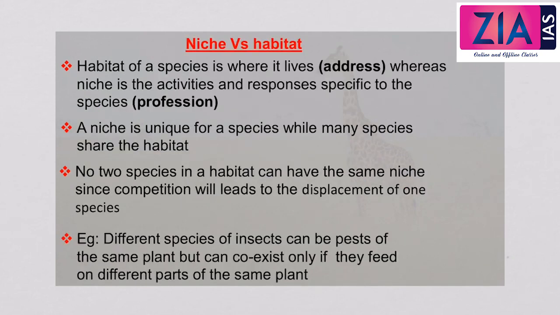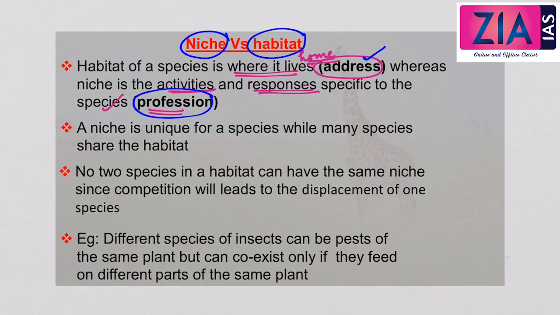Now let's see what is the difference between a niche and a habitat. So basically a habitat of a species is where it lives. So it is the address of the species or the home where the species lives, whereas the niche is the activities and the responses specific to the species. So we can remember it as your address is your habitat, whereas your profession is your niche. So profession is your functional role, whereas your address is where you live. So this is how you can remember the difference between niche and the habitat. So habitat is where it lives, and niche means the activities or the responses that the species carry out.